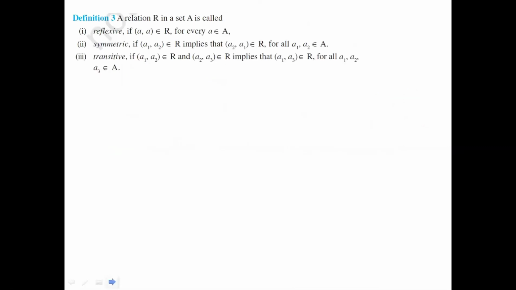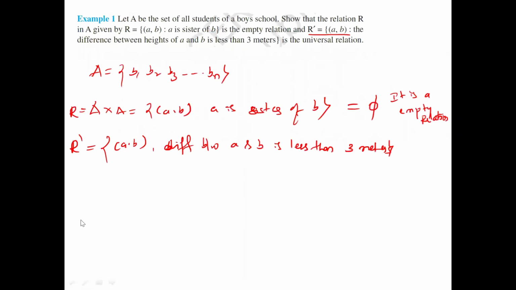Okay, I move to the next slide. See, the next one is another function. Here the relation, not different types of relation, it is types of relation. Krishna Bharadwaj asks how to read the universal relation and how to denote it. Okay, it is very simple. I'm going to write this one.